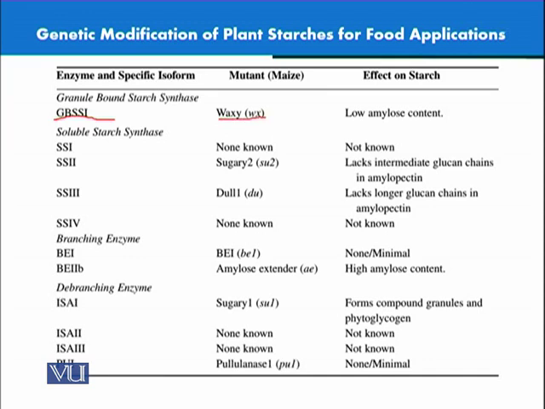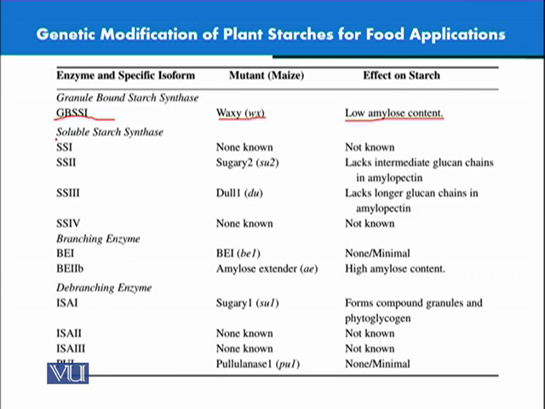It is called waxy, or in short we write it WX. The effect on the starch is that it would produce starch with low amylose content. So this is one of the very important known enzymes that we know produces mutants, and we know the outcome of this kind of enzyme activity on the starch, that it would have lower amylose content.